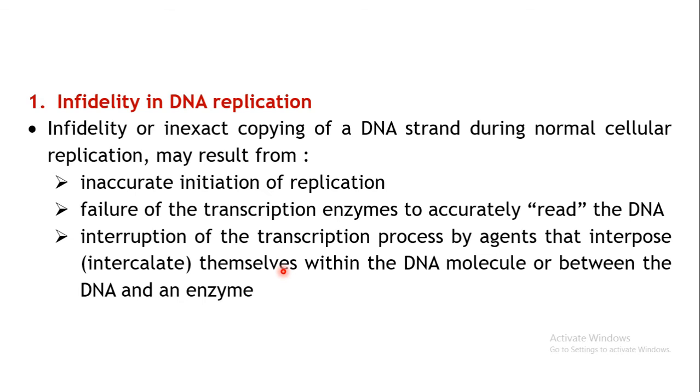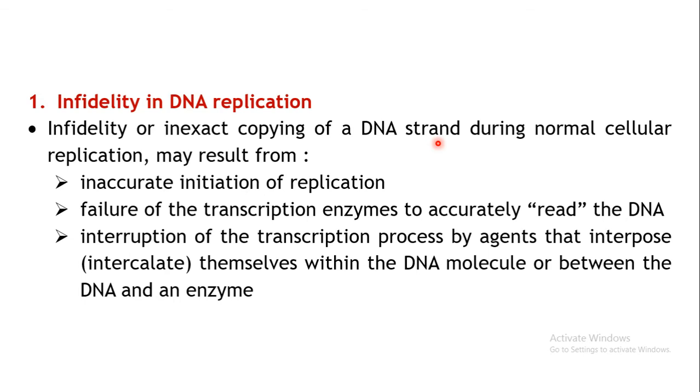the genetic material. The first one, that is infidelity, or inexact copying of a DNA strand. In the process of transcription, we have seen that the DNA strand is copied, right? A complementary mRNA is formed.